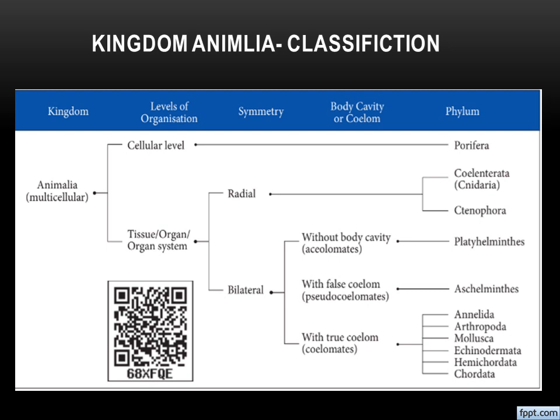So whatever characters we have learned so far, as per this outline they have given. Is it clear? See the first character, levels of organization. As per that, Kingdom Animalia will be classified into two, the cellular level as well as the tissue and organ system level. As we said already, the cellular level is present only in the phylum Porifera.